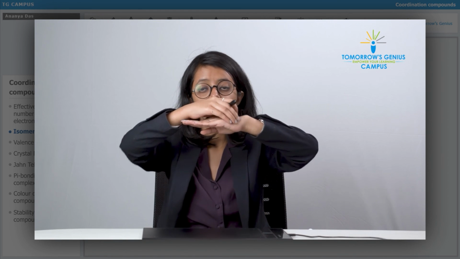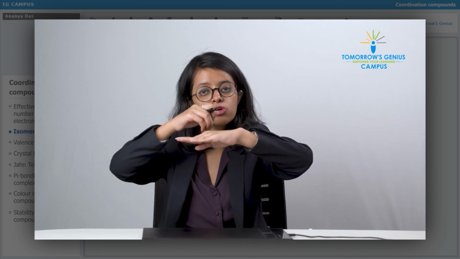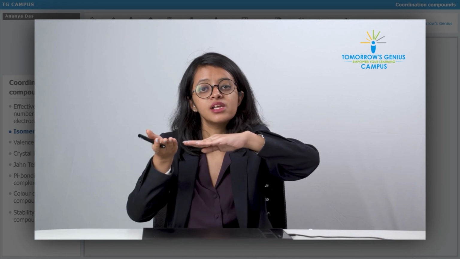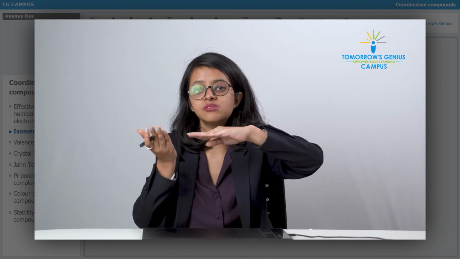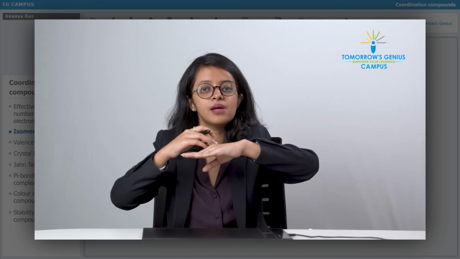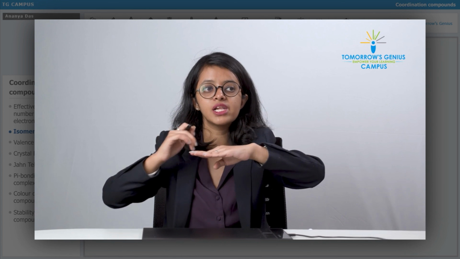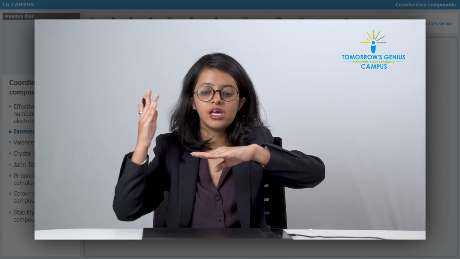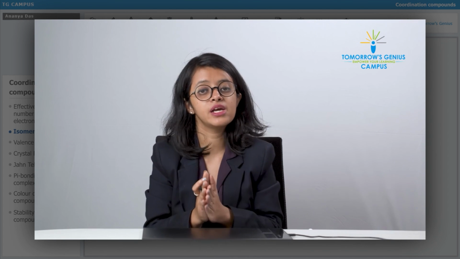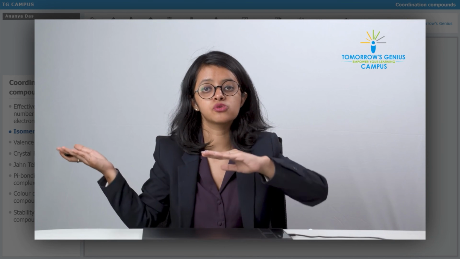the corners of my hand are where the ligands are present. Because they are present in the same plane, even if all the 4 ligands are different, I can still have a plane of symmetry coming like this, which is bisecting all the ligands, all the atoms, and it is making mirror images above and below the plane, right. If the ligands are same, then I will have many other planes of symmetry also. But if all of the ligands are different, which is the worst case scenario, that square planar complex is still going to be optically inactive. Because why? Because it has a plane of symmetry going through this side.